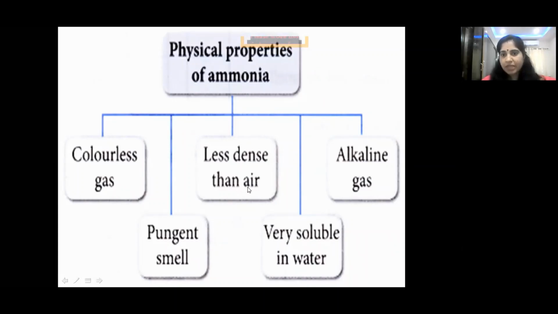It is less dense than air, and an alkaline gas. It is because when it is dissolved in water, it gives OH minus ions, and it is very soluble in water. It is highly soluble in water. So these are the physical properties of ammonia.